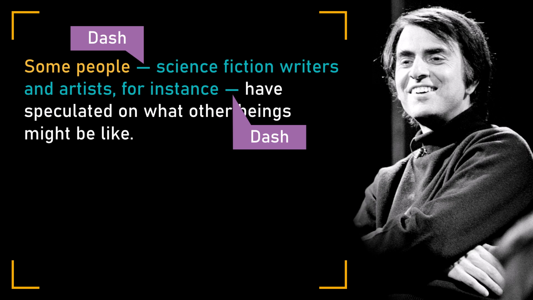If we introduce the appositive phrase with a dash, we must close it with a dash. Sagan could have used a pair of commas here, but he chose to use dashes. The dash is an excellent choice when the appositive phrase itself contains one or more commas, as you see here. As before, this use of the dash is common in academic writing.